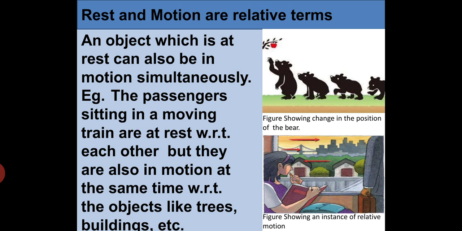So here I can show one example, a figure showing the change in the position of the bear. Slowly there is a change in the position of the bear, but you feel that it is at rest. So if you are sitting in a train or bus and it is moving, you are in motion and the other objects outside are at rest. So we say that rest and motion are relative terms.